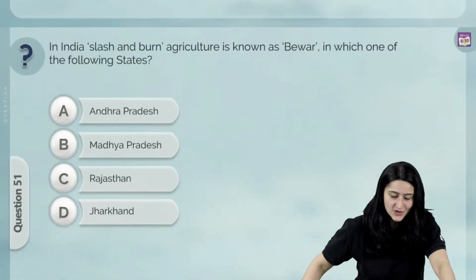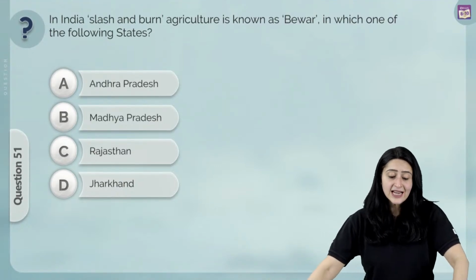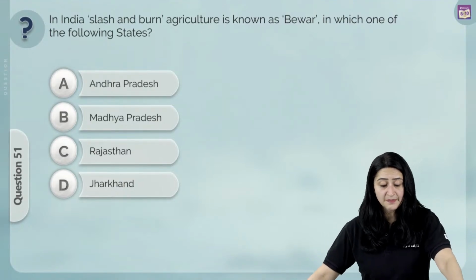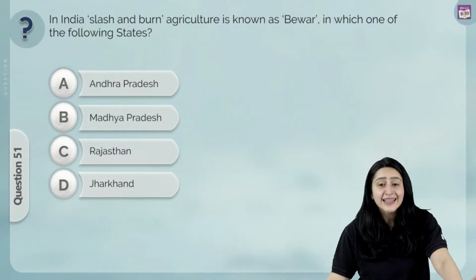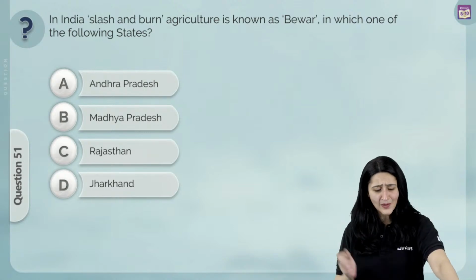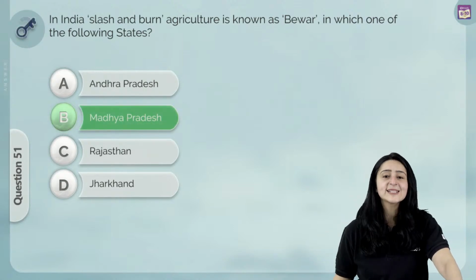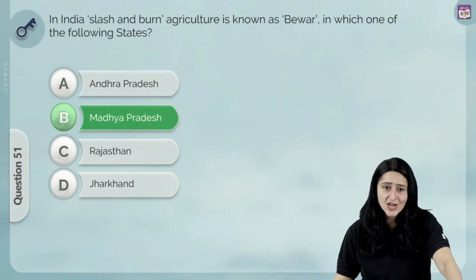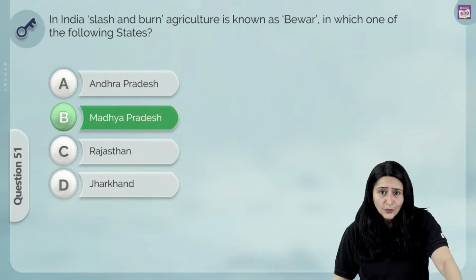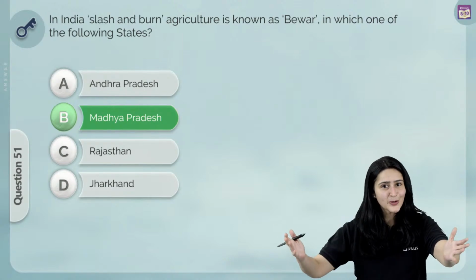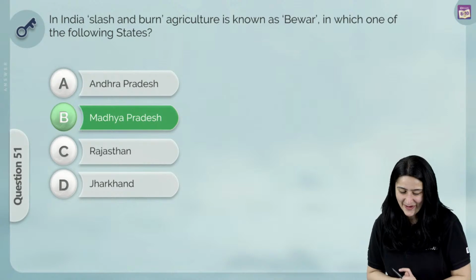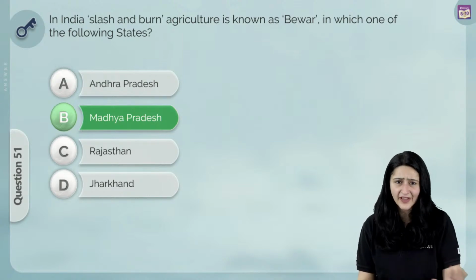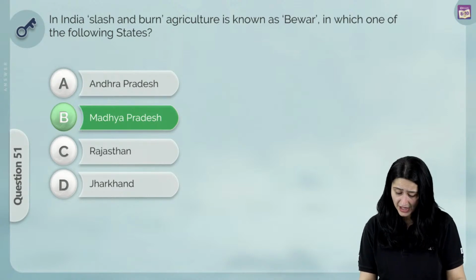Let's move on to our next question. In India, slash and burn agriculture is known as Bewar in which of the following states? Again, so easy, direct question. The answer is B, Madhya Pradesh. For all of those who have put in Madhya Pradesh, put in the answers, and let's just move on. Direct question, very easy. Yes, I can see a lot of Madhya Pradesh.